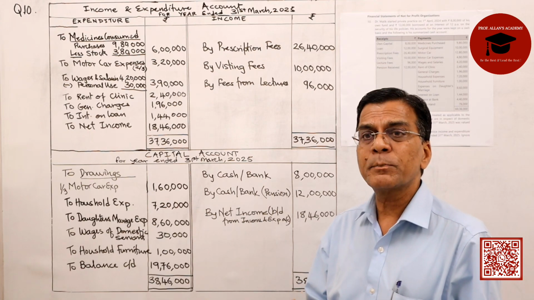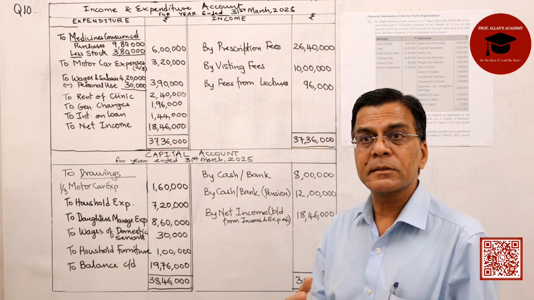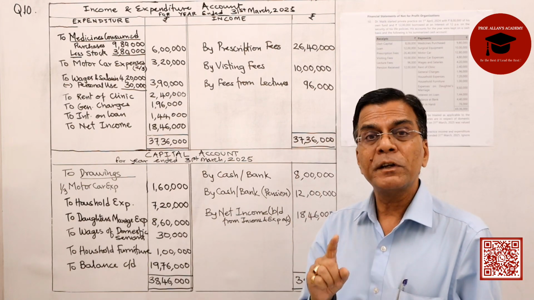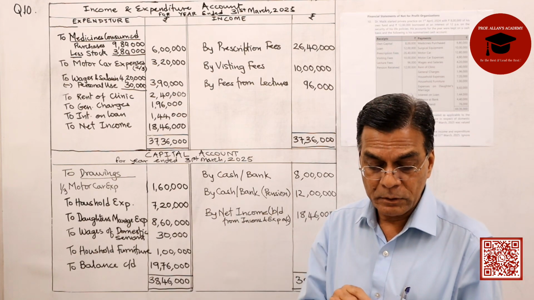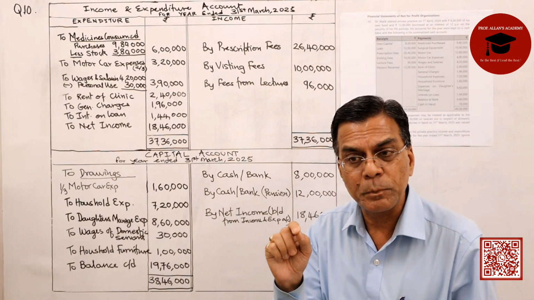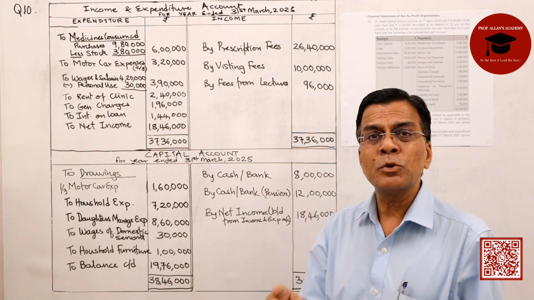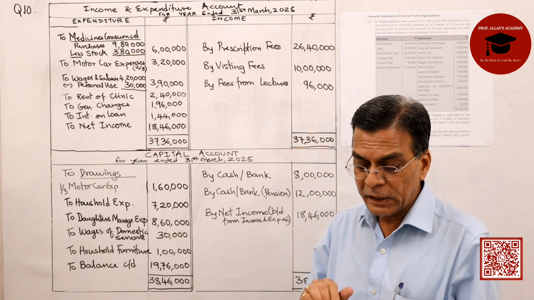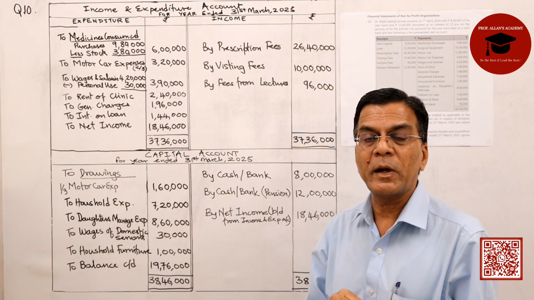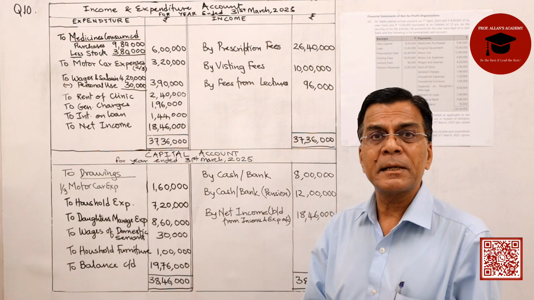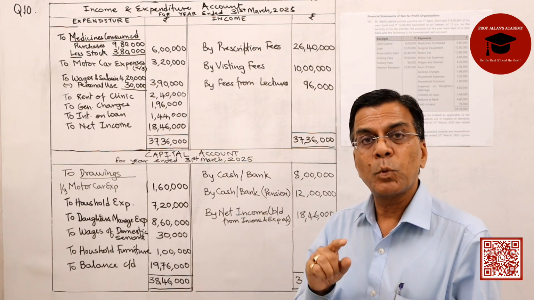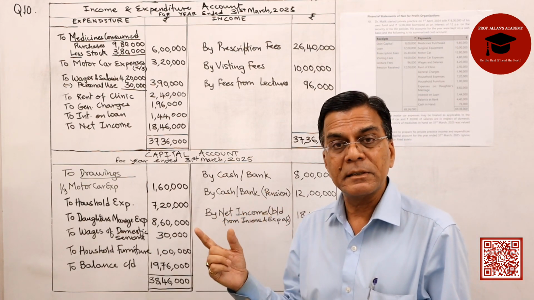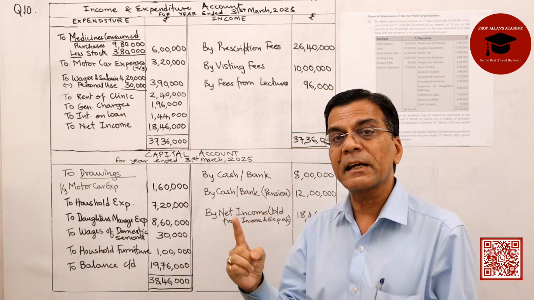And how is he starting this practice? By contributing 8 lakhs on his own, and he is also borrowing 12 lakhs on which he will have to pay an interest of 12% per annum, which needs to be noted. In addition to that, they have also given us the receipts and payment account for the year ended 31st March 2025. And below the receipts and payment account, they have mentioned that 1/3 of the motor car is for personal use. Therefore, when we are preparing the same, we will have to note what exactly is to be done for